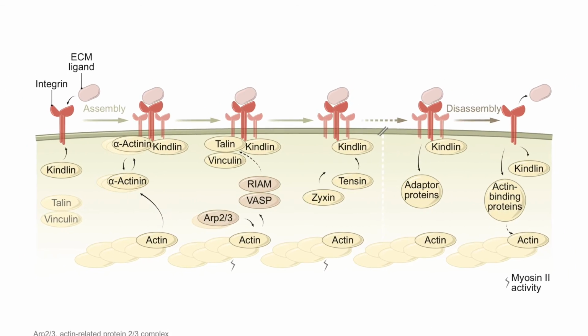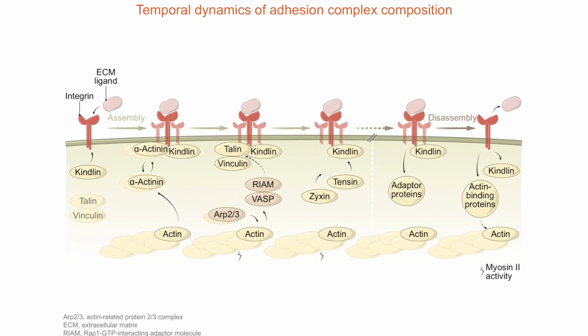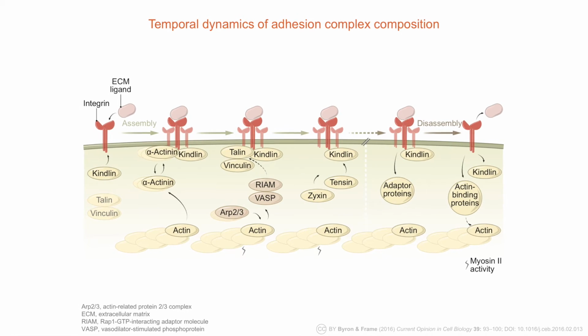The assembly and disassembly of adhesion complexes is tightly regulated to enable cells to attach to and detach from their surroundings, to migrate effectively, and to control other cellular processes. But precisely how this happens is poorly understood.